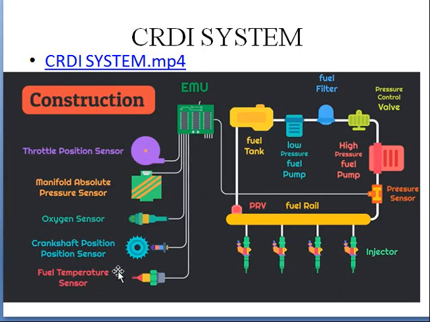So if there is any problem in any of these things, it means if pressure is less or more, or if oxygen is not properly supplied, if the position of the camshaft is not sensed properly, if anything is not properly done, then the engine control unit will give a signal to the driver saying that there is some problem with the system. If everything goes well, then the engine control unit will give a signal to inject the fuel into the system. So this is about the CRDI system.